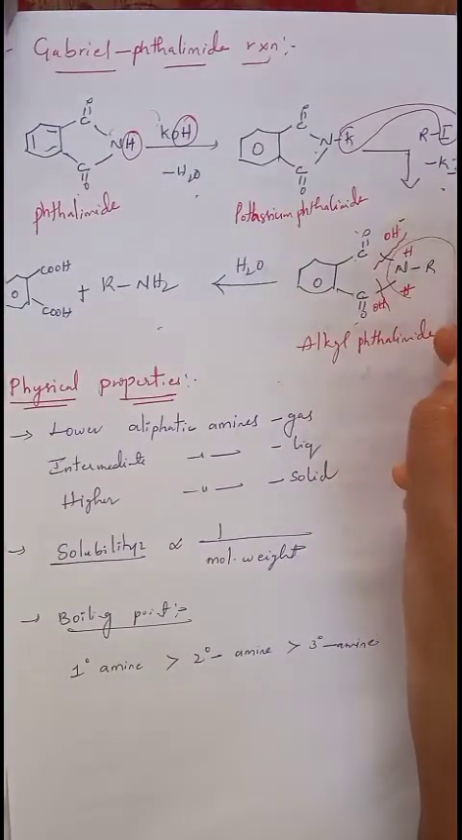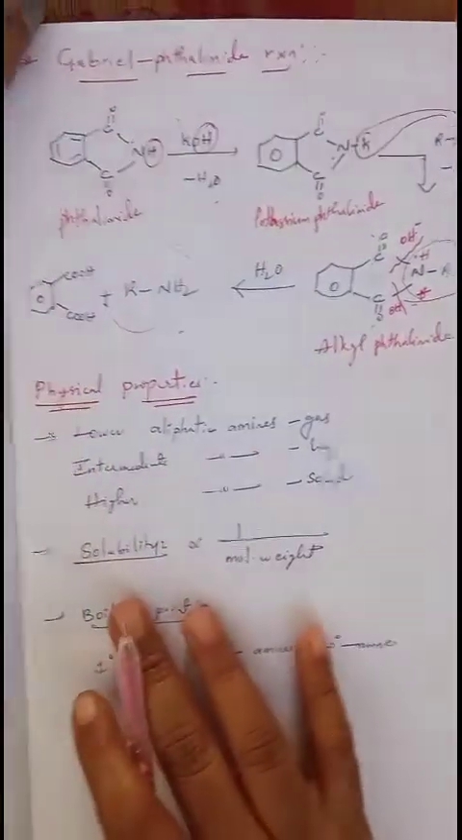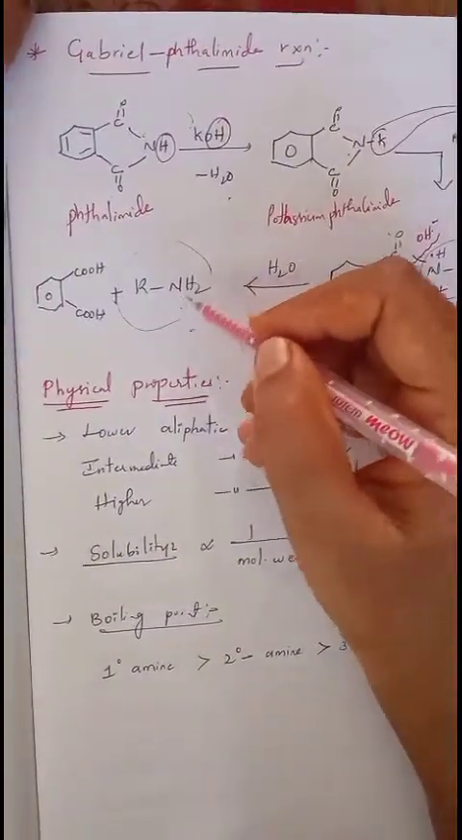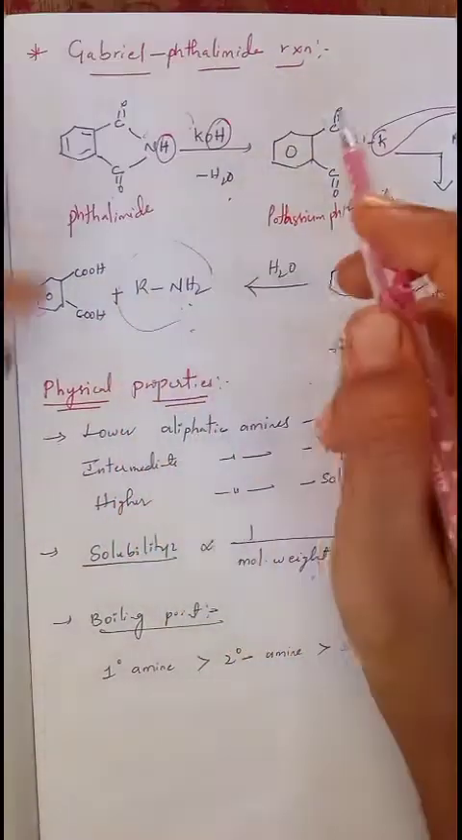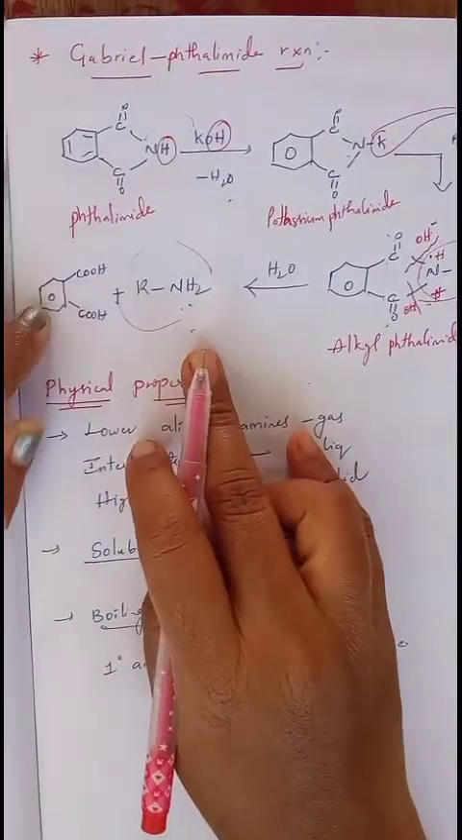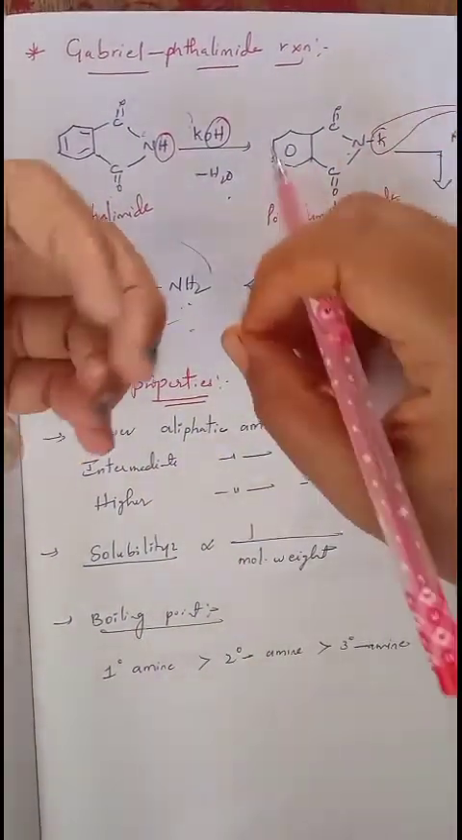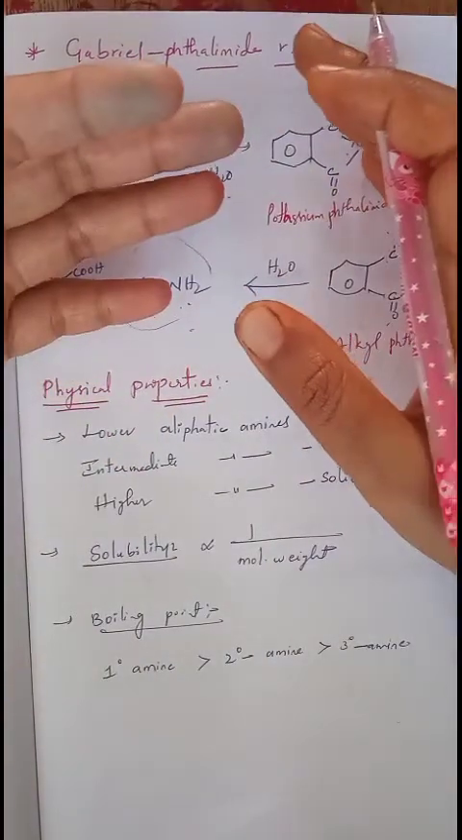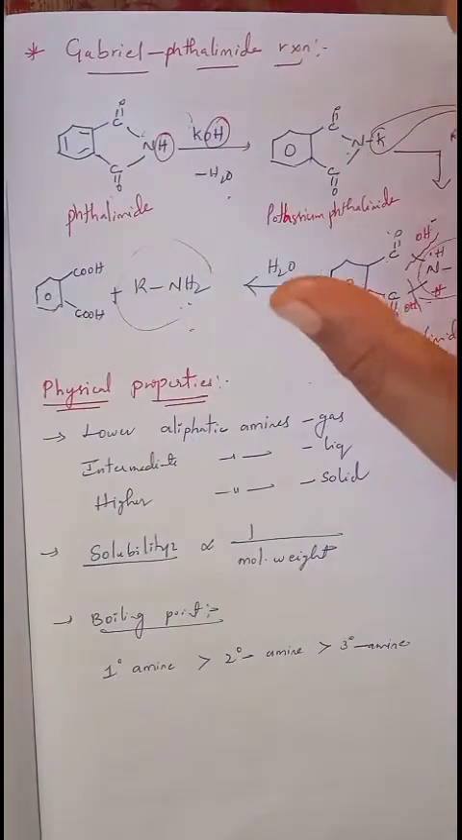And here what is left? RNH2. This RNH2 is nothing but our product that we have prepared, that is amine. So amine is obtained by releasing this phthalic acid. This is phthalic acid. Phthalic acid is removed, forming amine as the final product. So these are the few important methods of preparation of amines. Okay, many we have discussed. So by using all these methods we can prepare amines.